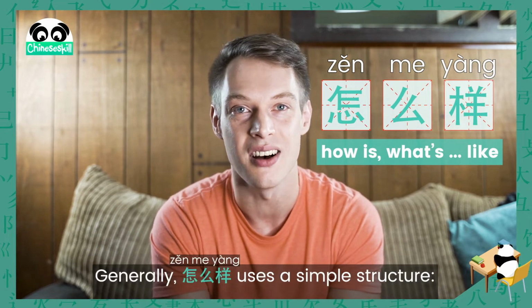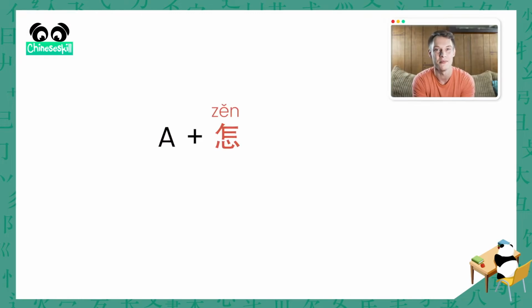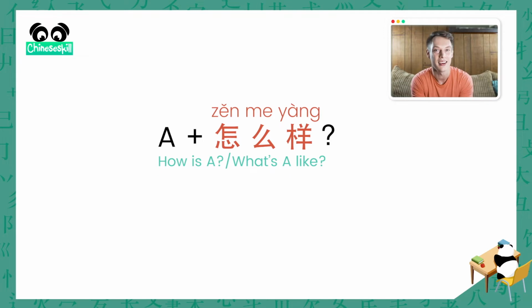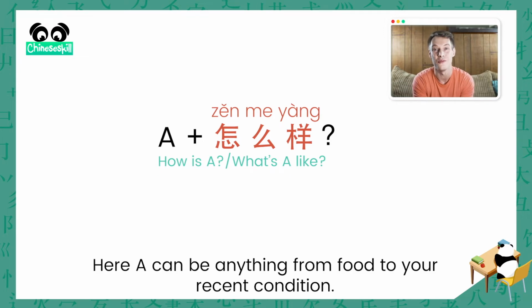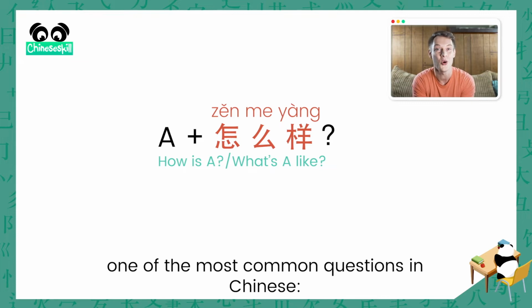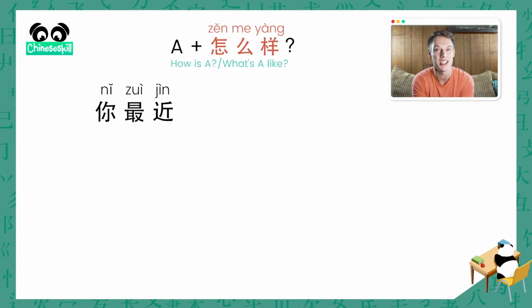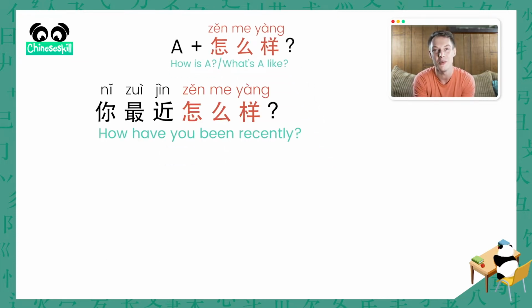Generally, 怎么样 uses a simple structure, A plus 怎么样 to mean how is A or what's A like. Here, A can be anything from food to your recent condition. For example, one of the most common questions in Chinese, 你最近怎么样? How have you been recently?